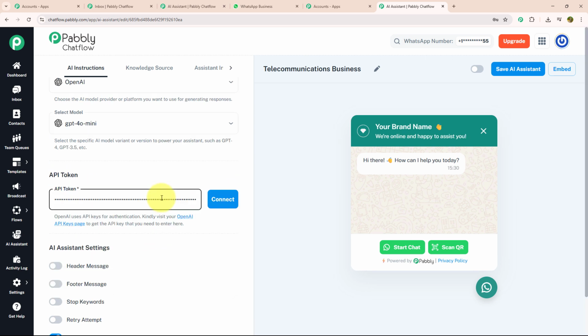After that, you need to enter your API token, and to get the API token, you need to visit the OpenAI API key page to get the API key that you need to enter over here. As I already have my API token, I'm going to click on the connect option. As you can see, I got a message that the OpenAI key was saved successfully.